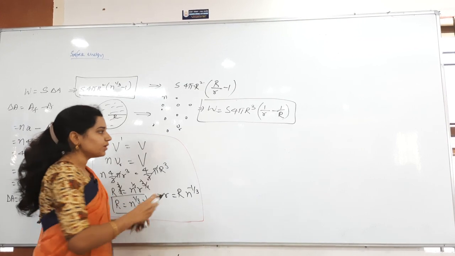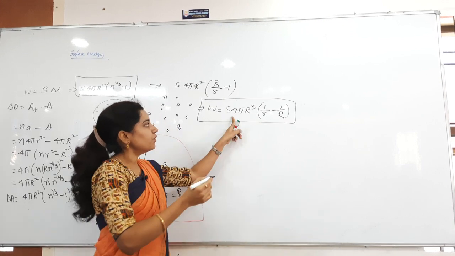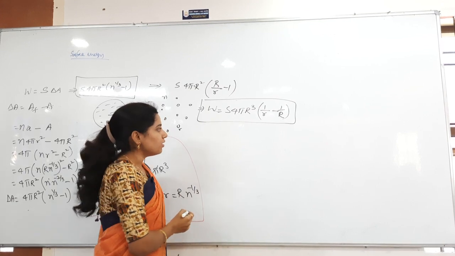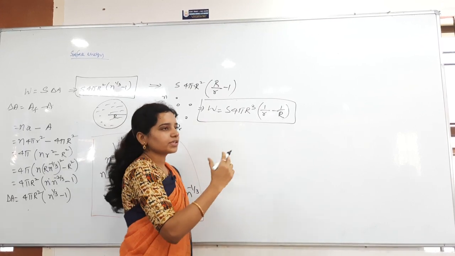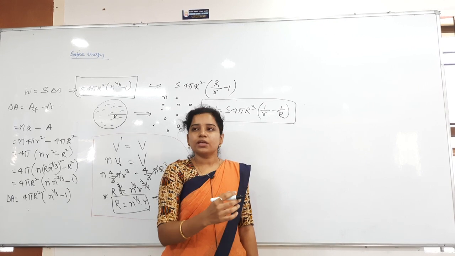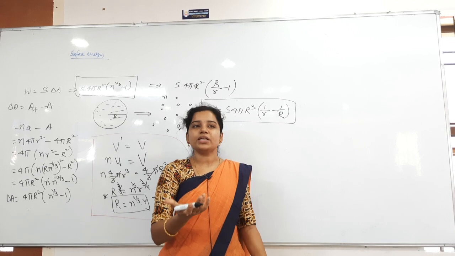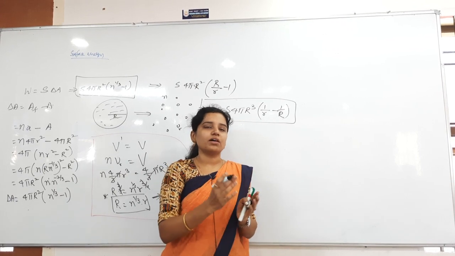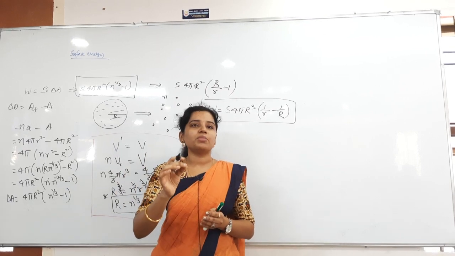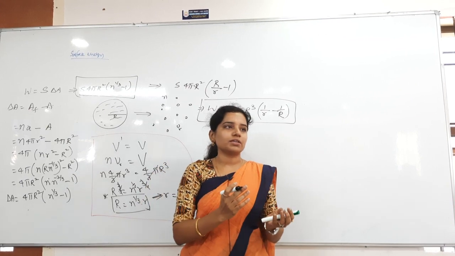So what is our work done formula? The work done is equal to, what is the formula we got? Work is equal to S into 4 pi r cube into 1 by r minus 1 by capital R, you got. Now, can I say that work done is equal to energy? Work is equal to energy by the work energy theorem. And here they are mentioning the temperature, so which energy will it be? Heat energy. Always see that techniques are important. What is given is important. By the given problem only you have to think about the solution. Here work is nothing but energy only.